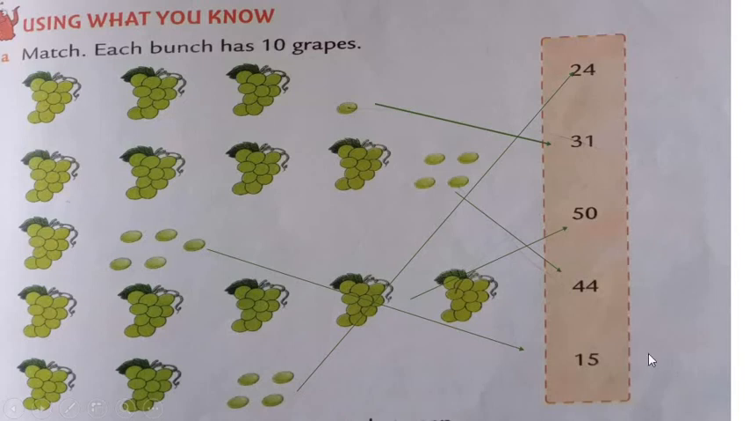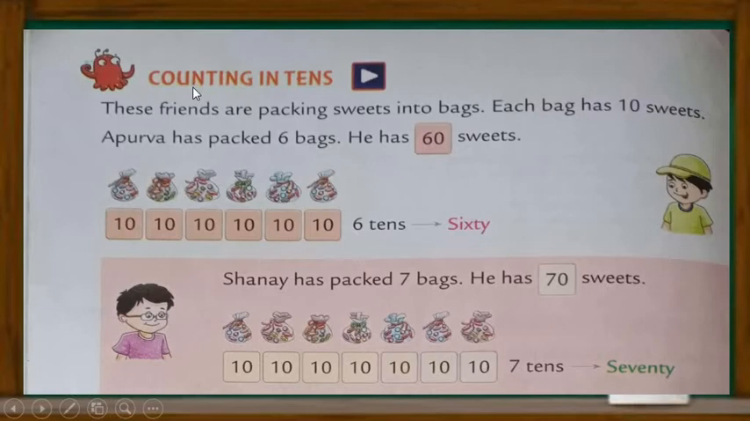Now look what's next. Now we are going to learn counting in tens. How can we learn it? Look, these friends are packing sweets into bags. Each bag has 10 sweets. Apurva has packed 6 bags, so he has 60 sweets. Each bag has 10 sweets, okay? And Apurva has 6 bags.